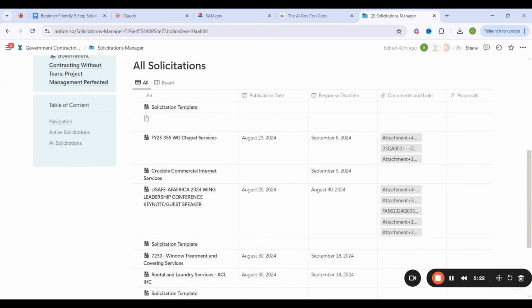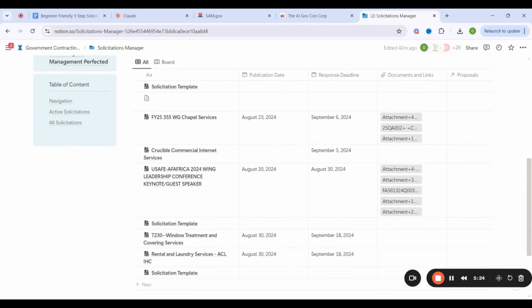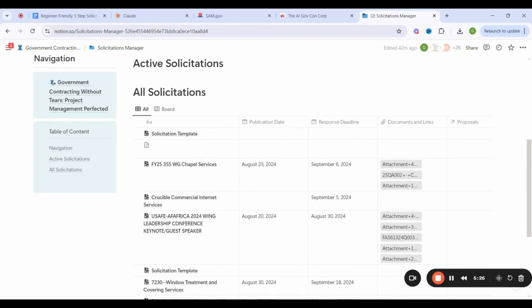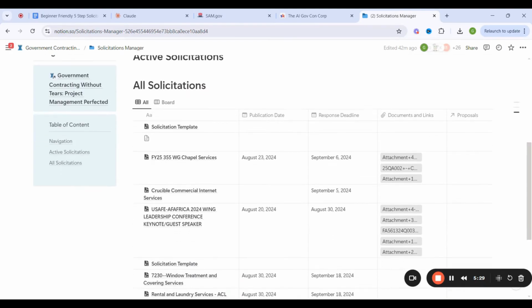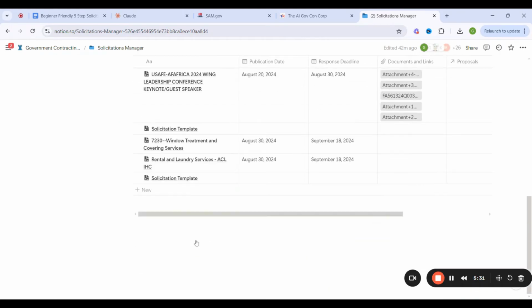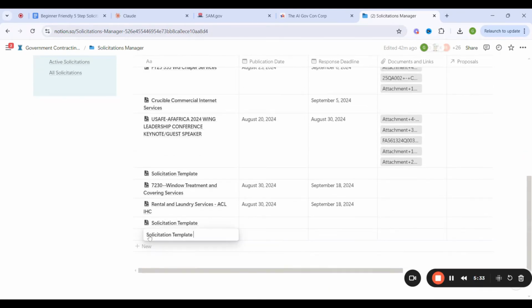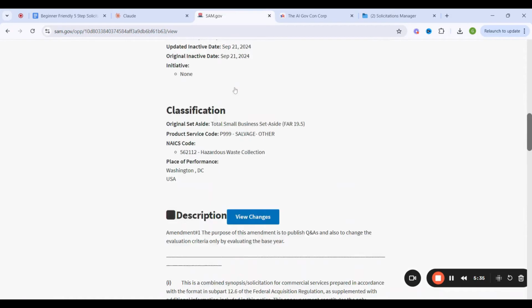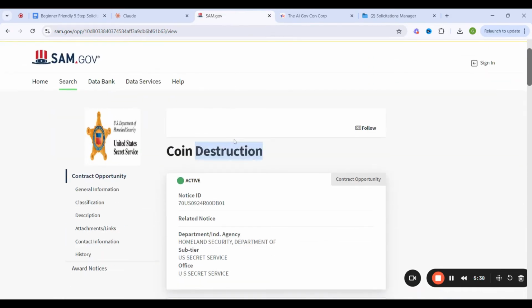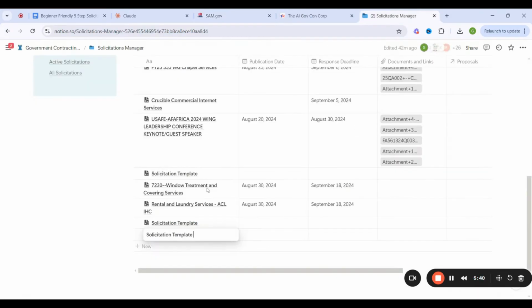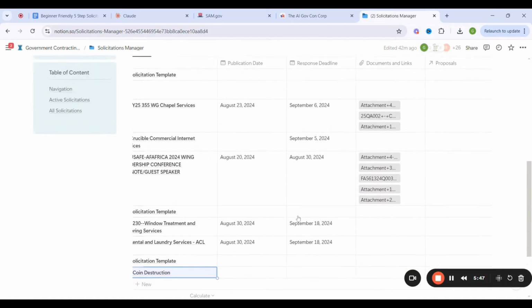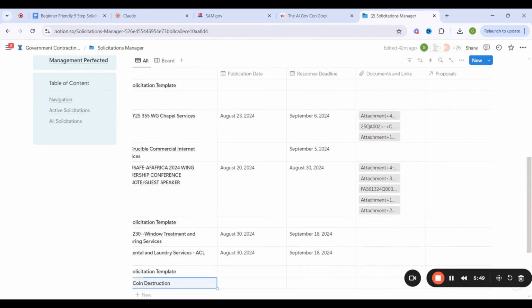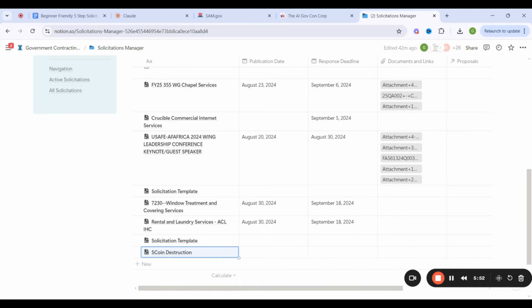So let's look at how we can actually do this. As you can see here, bids are being tracked. People are attaching attachments. So now I'm going to start a new one. And the best thing to do in this case is throw in this title over here, which is coin destruction. You want to throw in coin destruction. Now, it's also important to kind of ask yourself, like, what is with coin destruction?